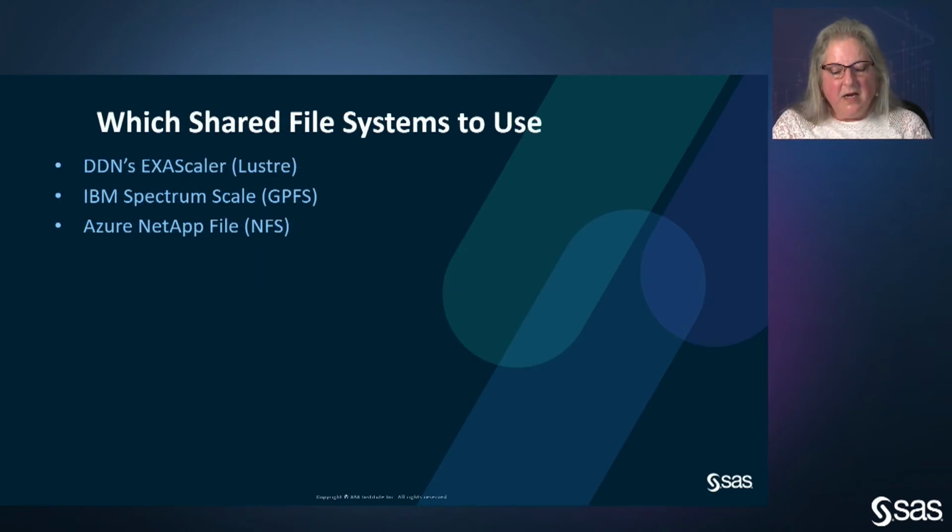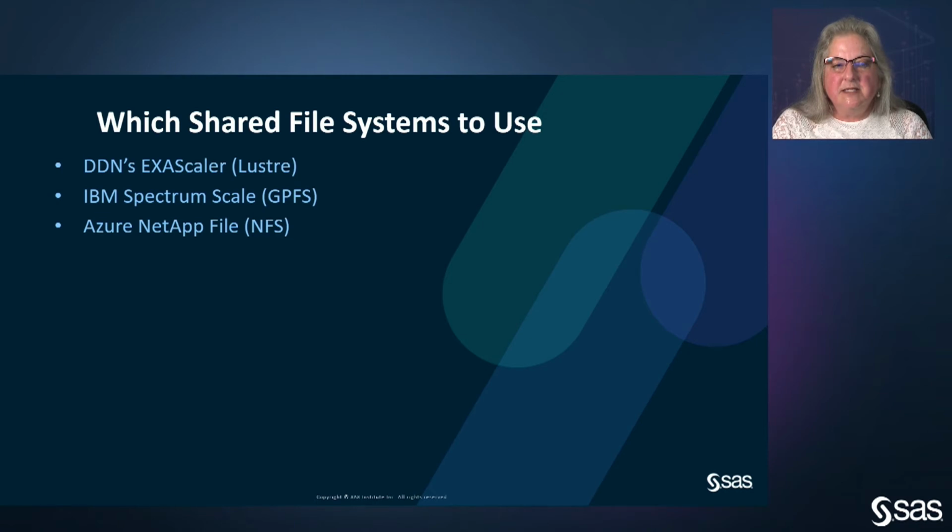Earlier, I mentioned that if you were using SAS Grid, a shared file system was required. There are several shared file systems up in Azure. There's DDN's Exascaler. It is the current enterprise version of the community edition of Lustre that's been in Azure for years. The Exascaler has added quite a few enterprise class features into the cloud. It's giving you more support, and also DDN is available to help you install and maintain the shared file system.